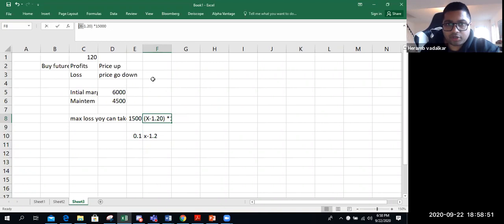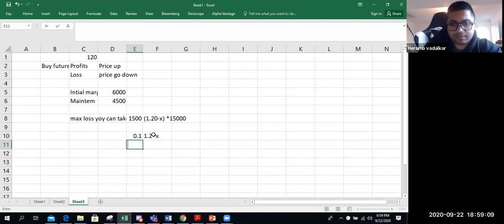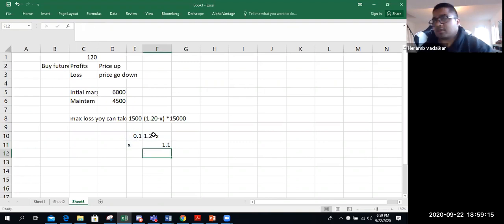So this should be 1.2 minus X, right? It is loss, so it is 1.2 minus X. If you turn things around, X equals 1.2 minus this value. So the price should fall to 1.1 to suffer a loss of $1,500. So 1.1 is a 10 cents price movement. If price moves by 10 cents, you would hit the margin level.